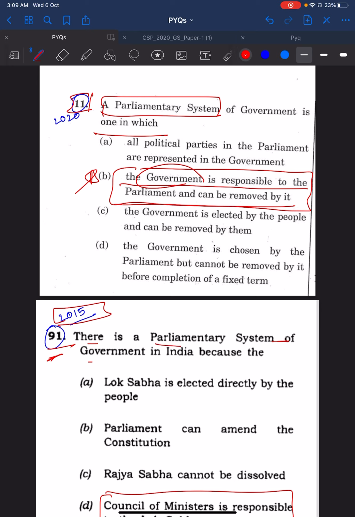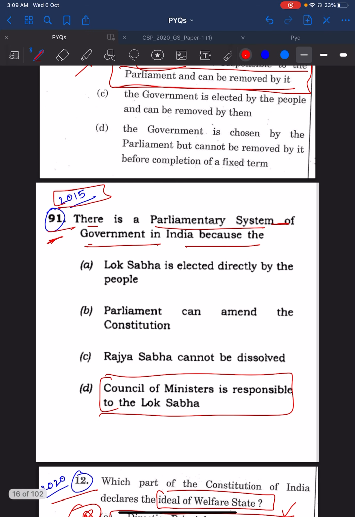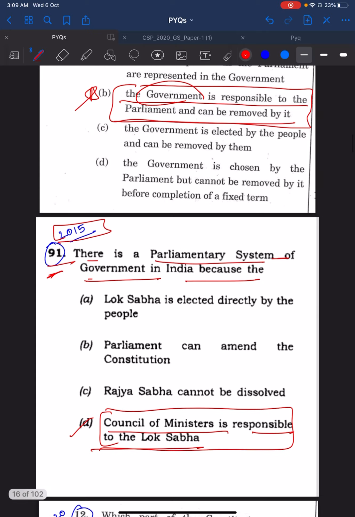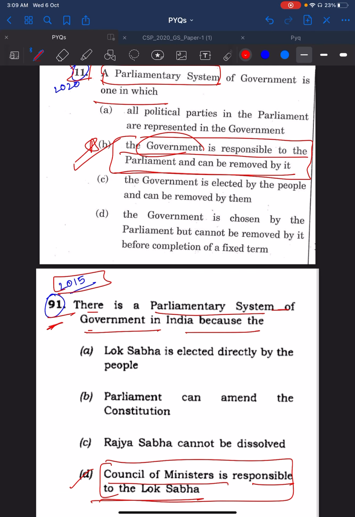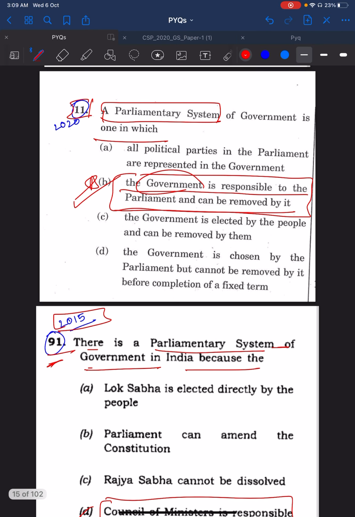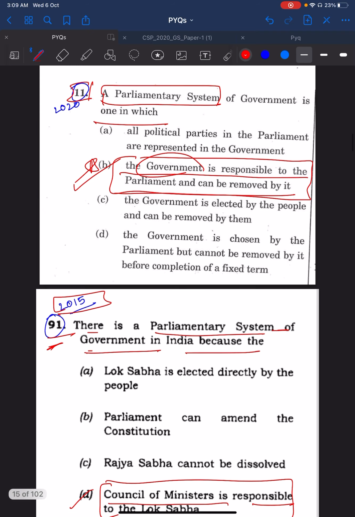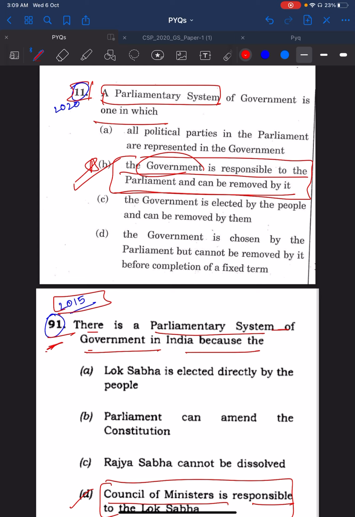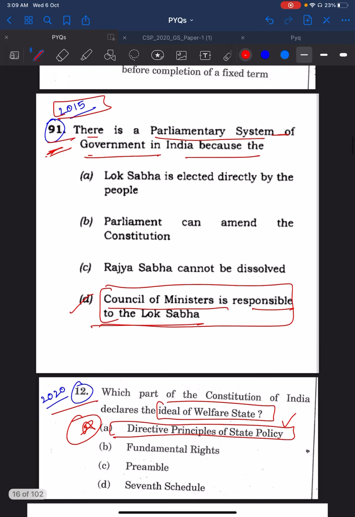There is a parliamentary system of government in India because Council of Ministers is responsible to the Lok Sabha. Answer is D here. The same thing was asked differently, and answer in 11th question is B. So same question from 2015 91 question lifted and asked in a different way in 2020 11th question.